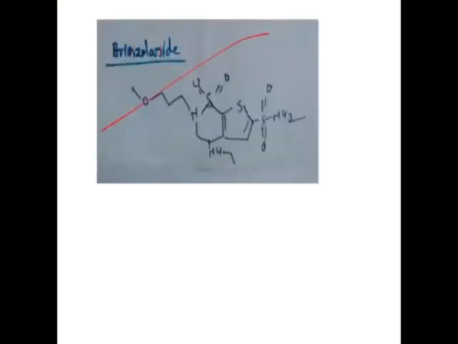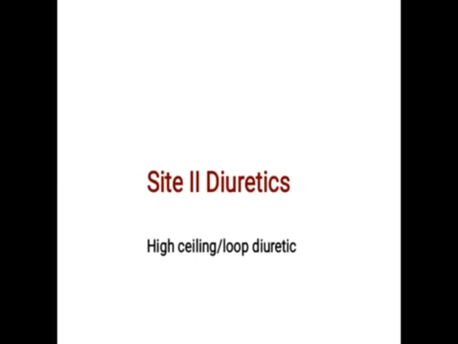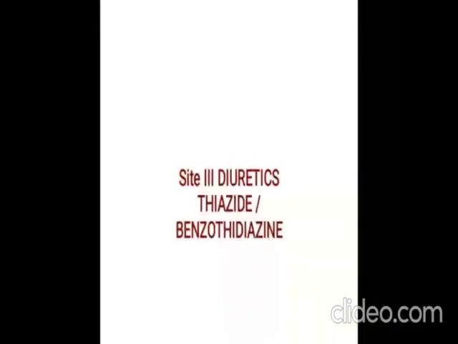This is brinzolamide. So these are the four drugs which come under the carbonic anhydrase inhibitors. Okay. Then site 2 diuretics. It is also called high ceiling or loop diuretics. Then the next part of the diuretics, or the drugs which act on diuretics, are called site 3 diuretics.